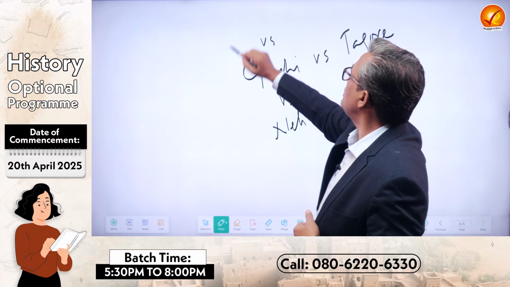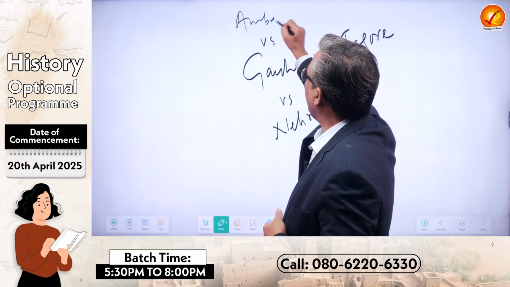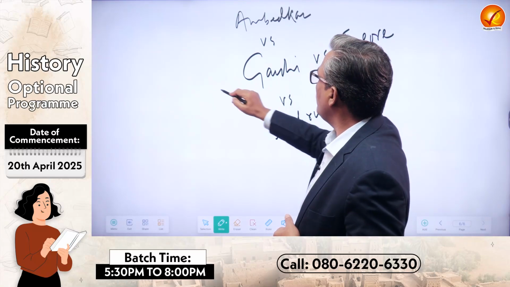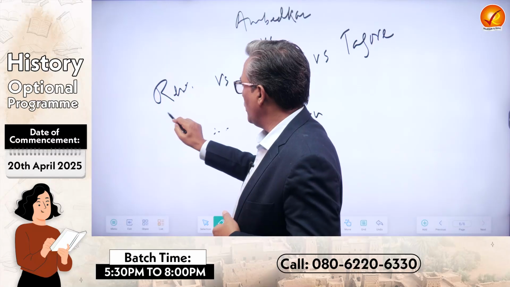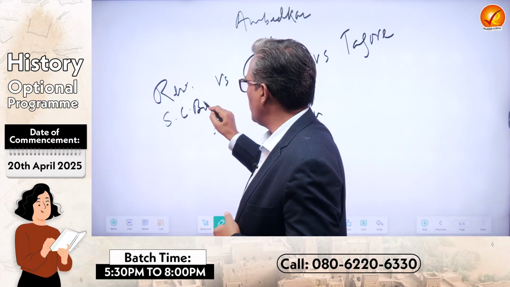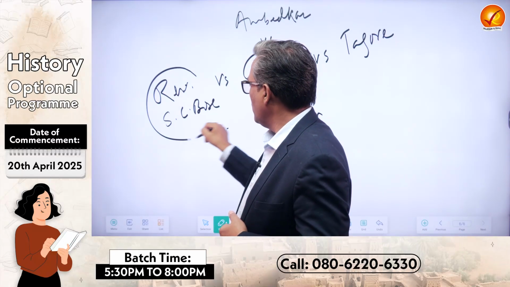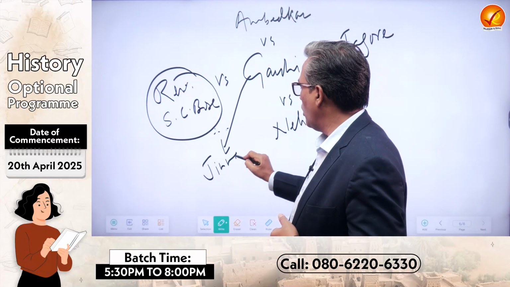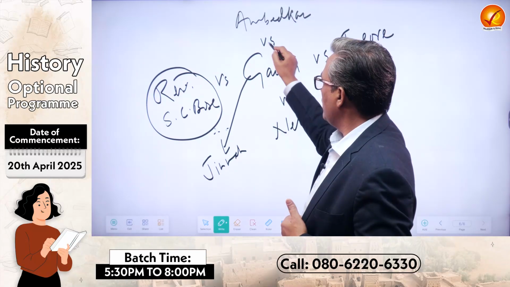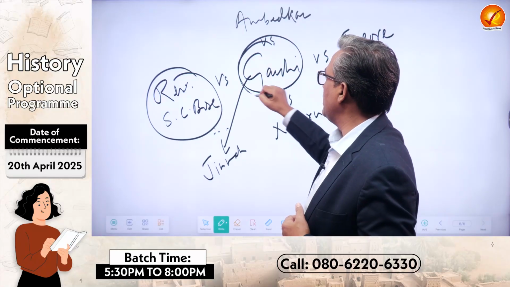Gandhi versus B.R. Ambedkar. And Gandhi versus maybe revolutionaries, in which you can be asked about Subhash Chandra Bose and all other revolutionaries. Who knows, maybe Gandhi versus Jinnah. Now, all these are interesting debates in which Gandhi would be at the center.